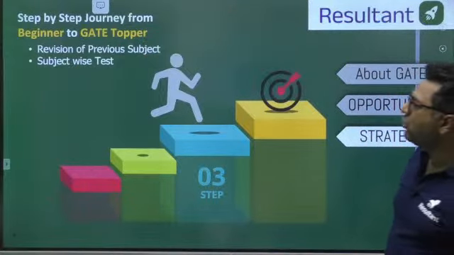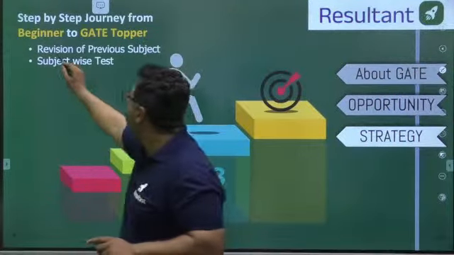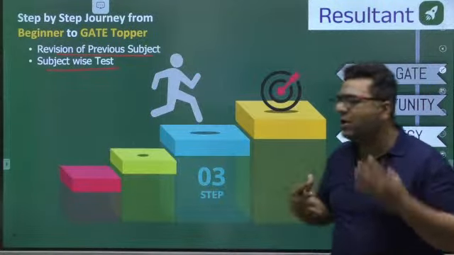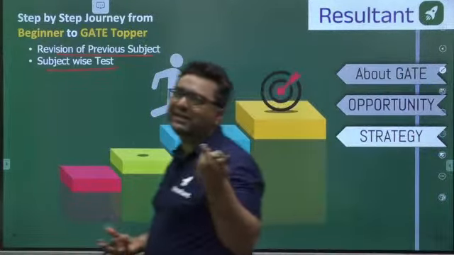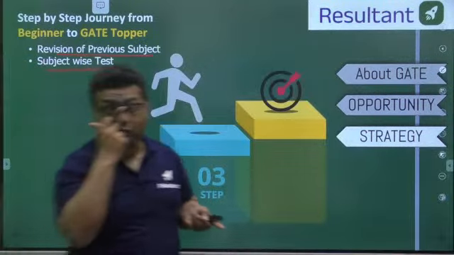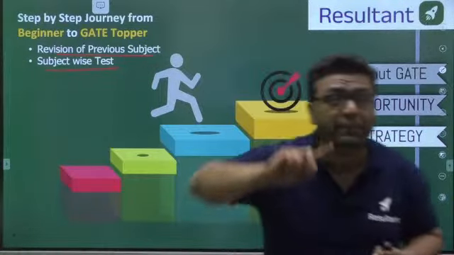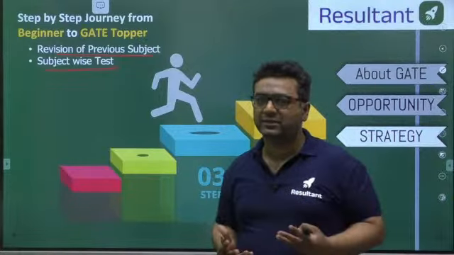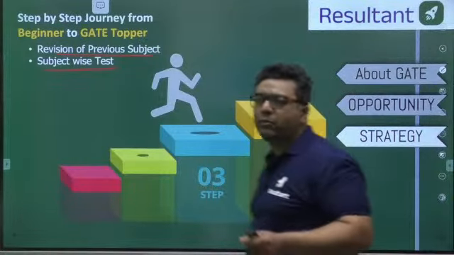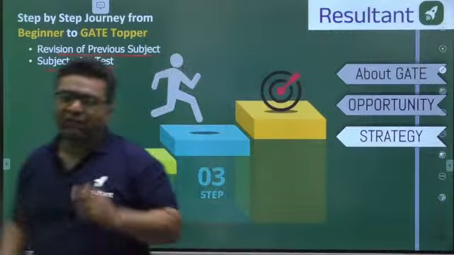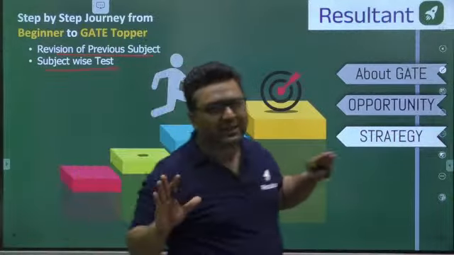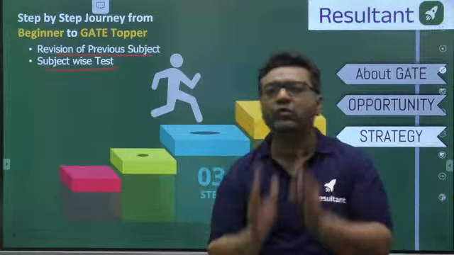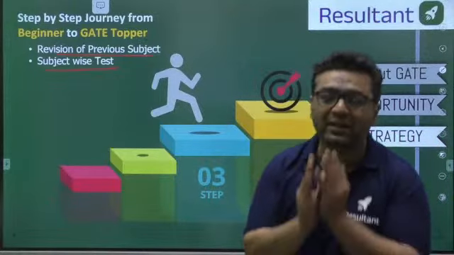Then guys, after solving this, you need to have a proper revision for previous subjects and subject wise test. So dear, if you are not going to appear for the test, you will be making the mistake in the exam. So if you don't want to make mistake in the exam, you need to appear for the test and make all the mistakes in the test so that you learn from the mistakes. Making mistake is not a problem, repeating mistake is. If you are going to make a mistake, it is nothing wrong with that. But repeating mistake is very wrong thing. So always try not to repeat the mistakes.